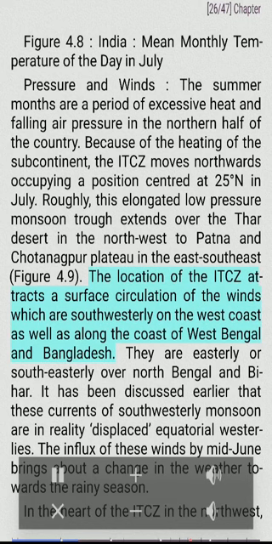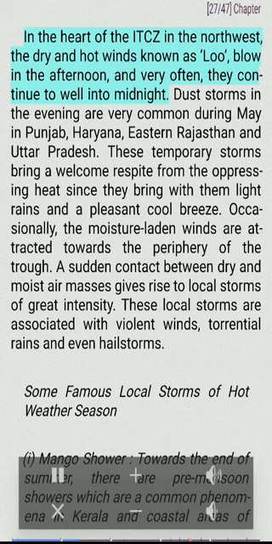Figure 4.9. The location of the ITCZ attracts a surface circulation of the winds which are southwesterly on the west coast as well as along the coast of West Bengal and Bangladesh. They are easterly or southeasterly over North Bengal and Bihar. It has been discussed earlier that these currents of southwesterly monsoon are in reality displaced equatorial westerlies. The influx of these winds by mid-June brings about a change in the weather season.